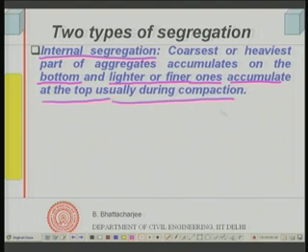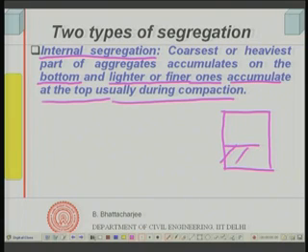So, in a section of the concrete, the bottom will have heavier aggregates and the top will have the lighter ones.